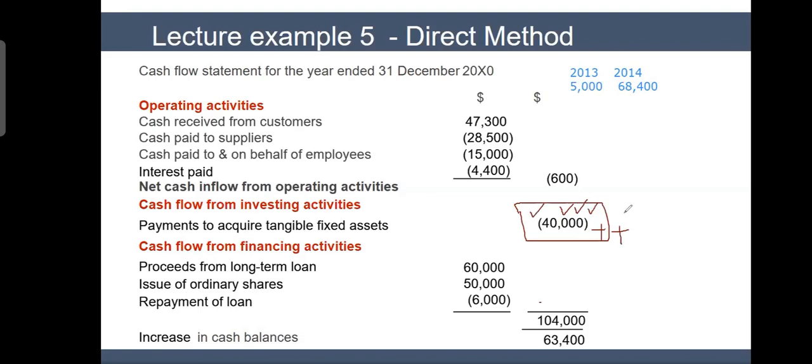If it had been a positive number, if this 40,000 had been a positive number, I would be worried. I don't want to see it positive. If it comes positive, it means that we are selling our assets and receiving cash. You don't make a business to sell assets. When do you start selling assets of your business? It's not a good sign. So this is negative, and I'm okay with that. I'm happy. This I'm not happy. This also, I need to see why they took so much money. Are they going to invest somewhere or not? So that is a little bit of interpretation touch on the cash flow.